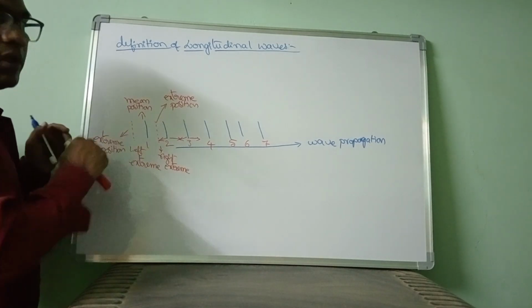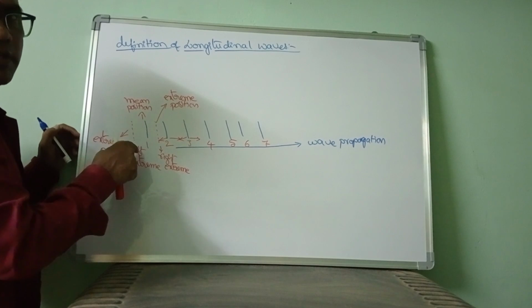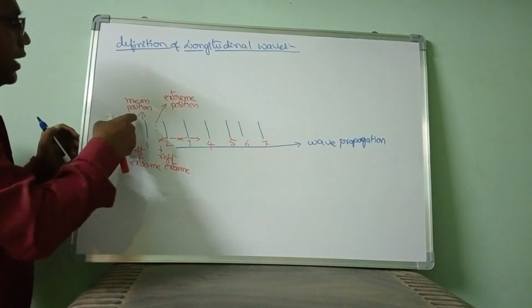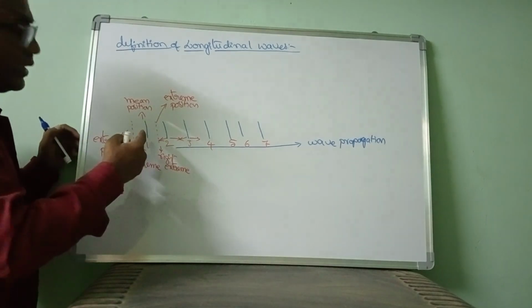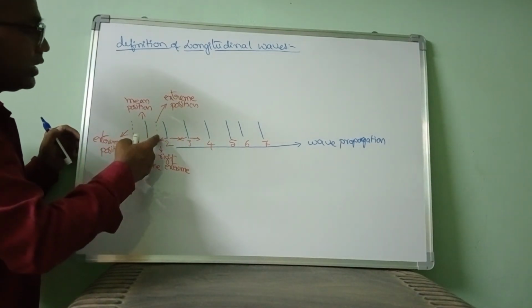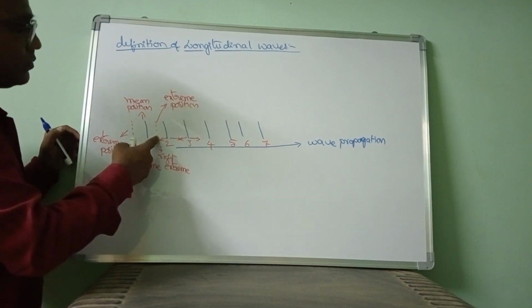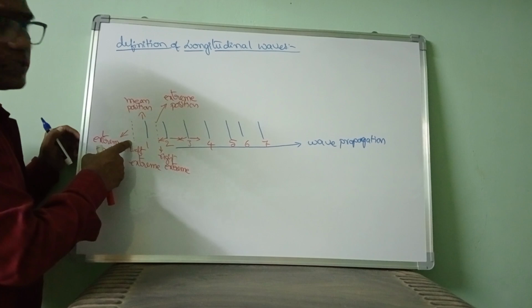The first particle is vibrating about its mean position. This blue line is the first particle, and that is the mean position. While vibrating, it comes to the left extreme, again comes to the mean position, again goes to the right extreme, again comes to the mean position, and goes to the left extreme position again.